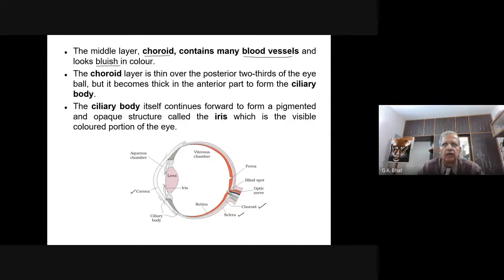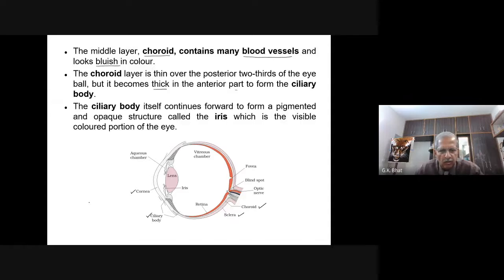And when you see the choroid in front, the choroid layer becomes thick. In the anterior part, you can see it forms what is known as the ciliary body. This is what you have, the ciliary body. I repeat, the choroid layer, which is generally thin over the posterior two-thirds of the eye, in the anterior becomes a little bit thick to form the ciliary body.